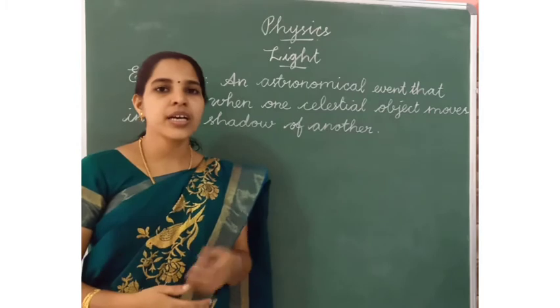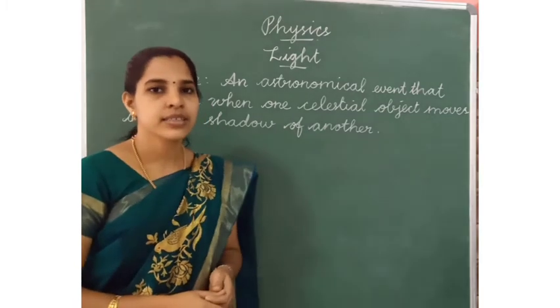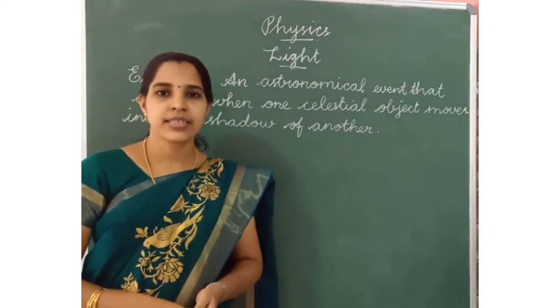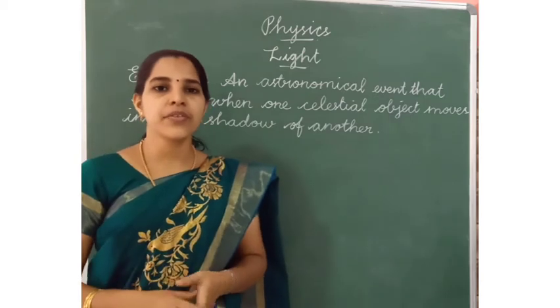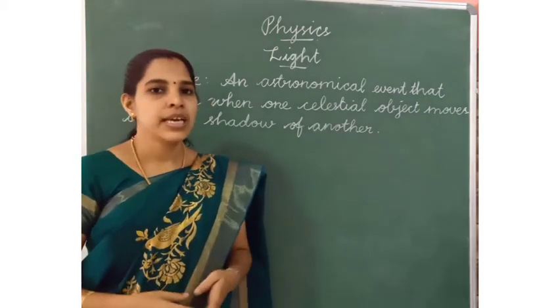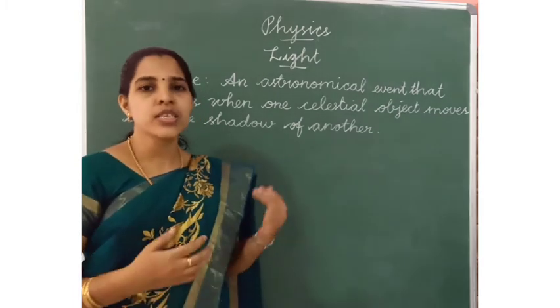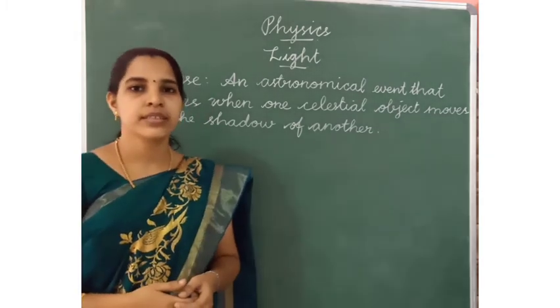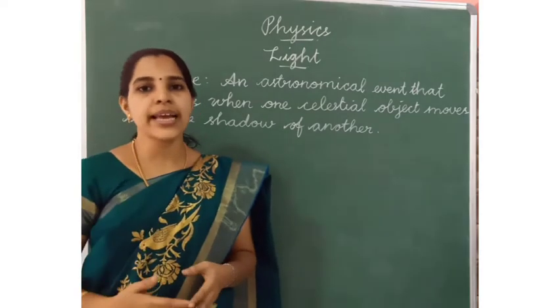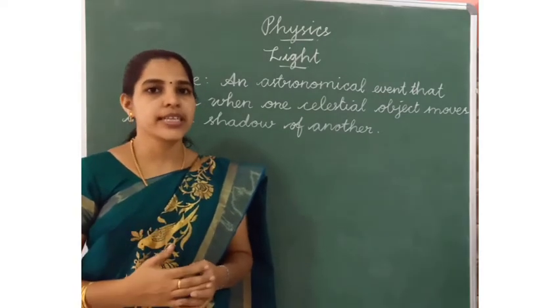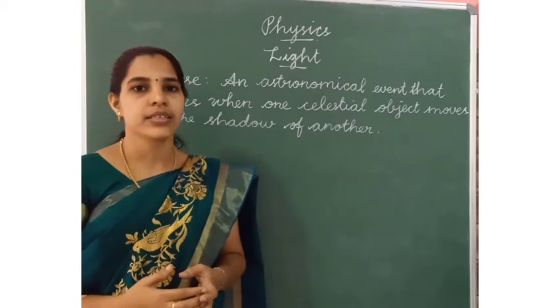In which topic did we learn in the last class? About light. Have you referred to the book, everyone? Let's revise the portion which we learned in the last class. What is the source of light? It is the production of light in an object. It is the source of light.